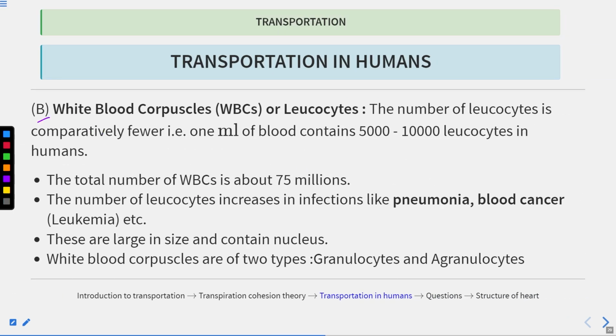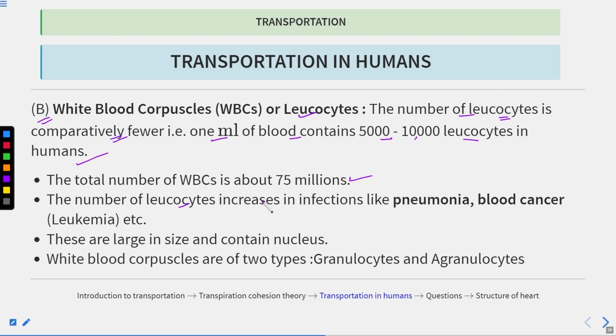Now let's talk about the white blood cells. White blood cells are also known as leukocytes. The number of leukocytes is comparatively fewer. That is, 1 ml of blood contains only 5,000 to 10,000 leukocytes in humans. Now the total number of RBCs is about 75 million.